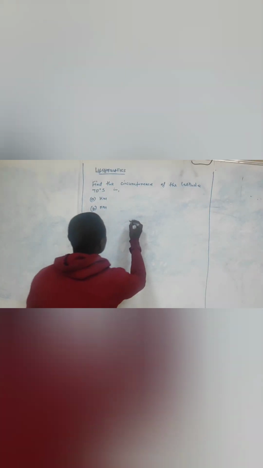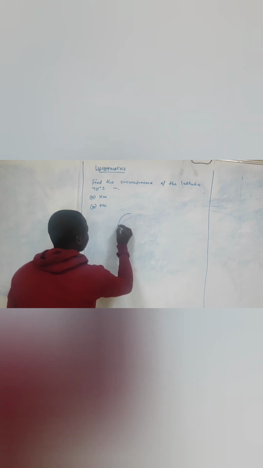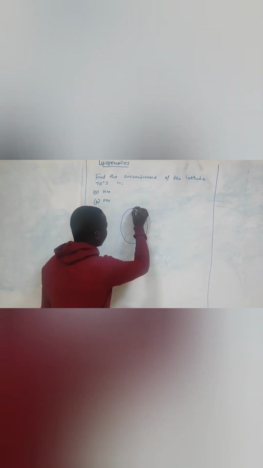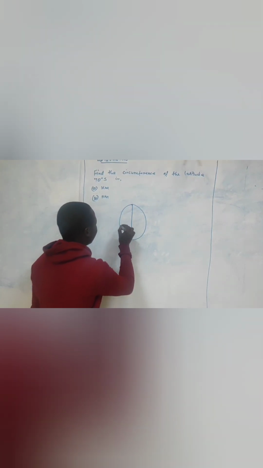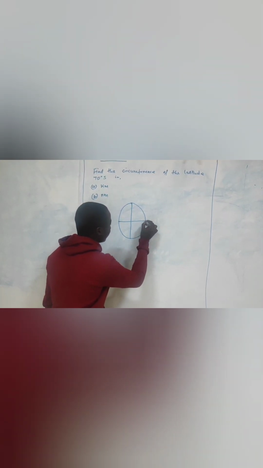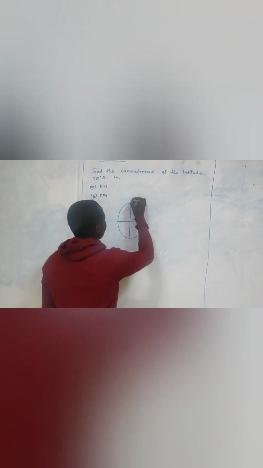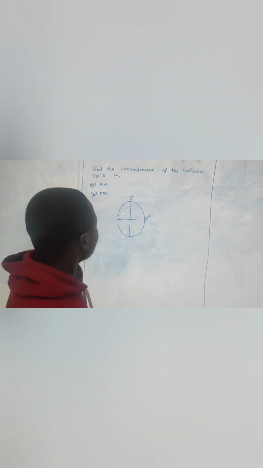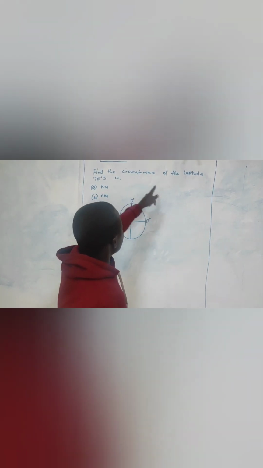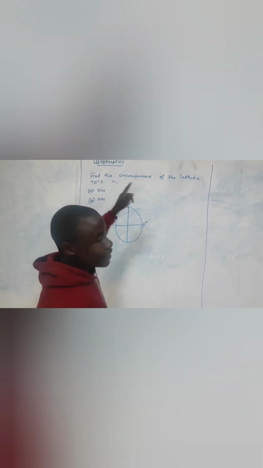In geography, we know that the earth is spherical in shape, so we sketch the earth like that, with the prime meridian and the equator. They are both at 0 degrees. Then the question is, find the circumference of the latitude 70 degrees south.